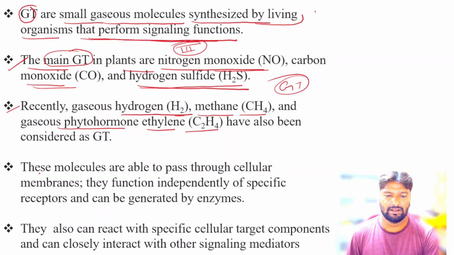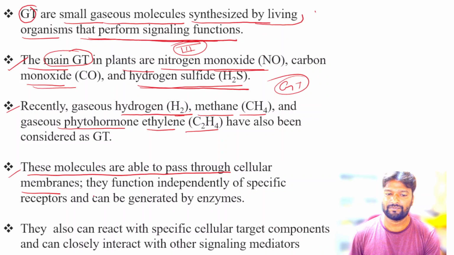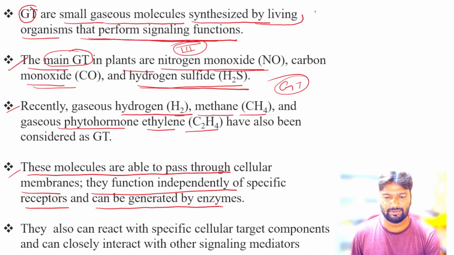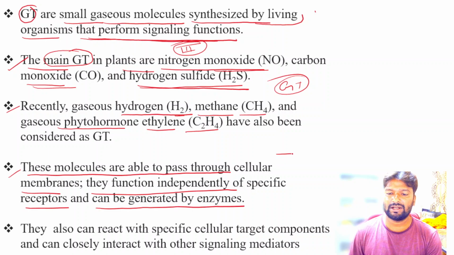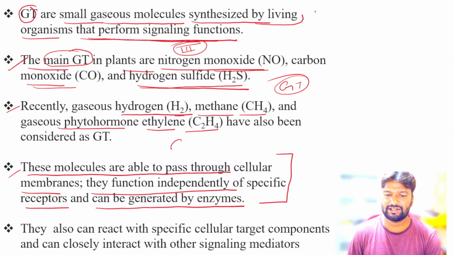Okay. So what are the important characteristics? These molecules are able to pass through the cellular membranes. Also they function independently of specific receptors and they can be generated by enzymes.